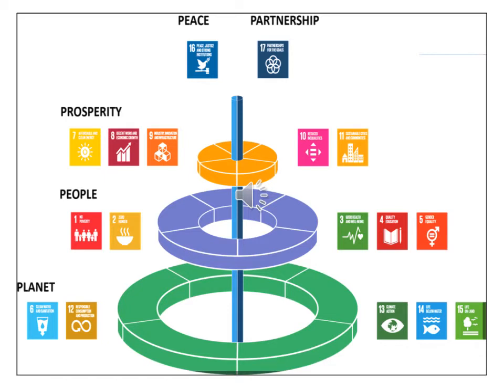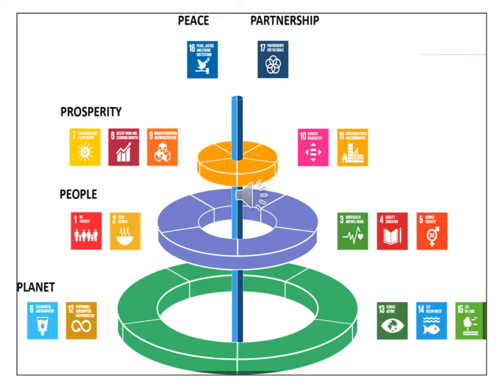Second is the people. It can also be called society. See goal number 1, goal number 2, goal number 3, goal number 4, and goal number 5, which are related to people or society. While making development in the world, they want to sustain our society also. They want to look after our society and increase the standard of living of our society also.